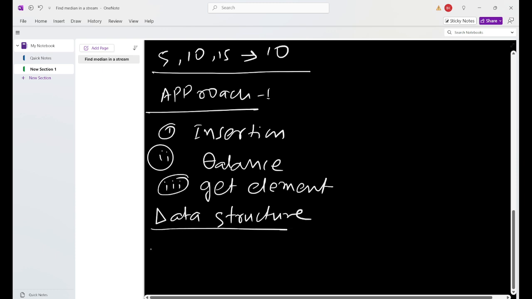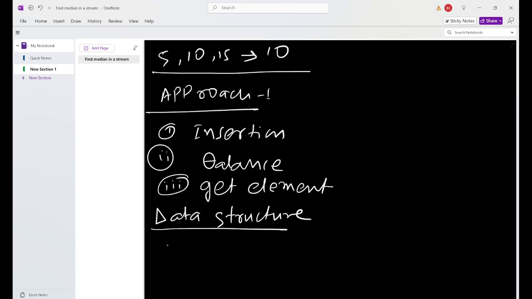We will use the heap, because in a heap, if we insert any element, it keeps them sorted by default.